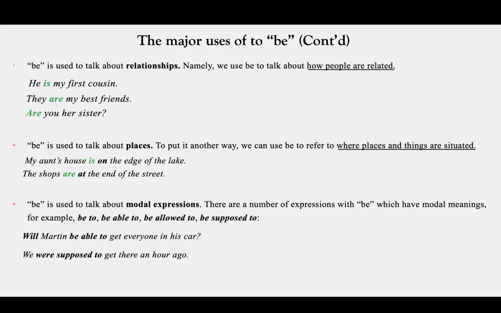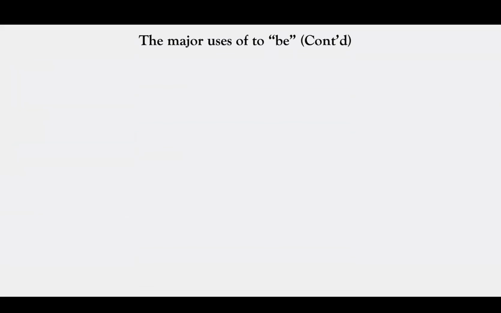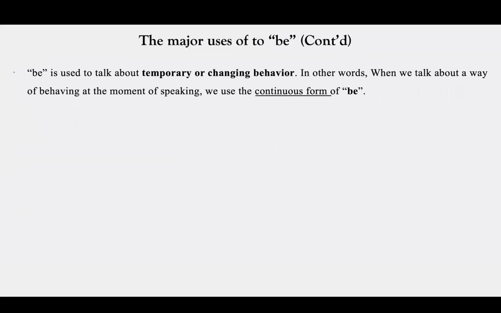So these are specific structures. In these specific structures, be to, be able to, be allowed to, or be supposed to, we use the verb be. So we will check them later while discussing modal verbs. Moving on, be is used to talk about temporary or changing behavior. In other words, when we talk about a way of behaving at the moment of speaking, we use the continuous form of be.